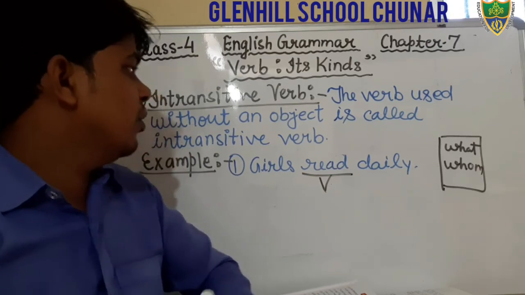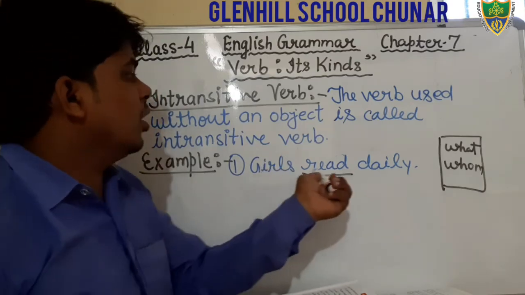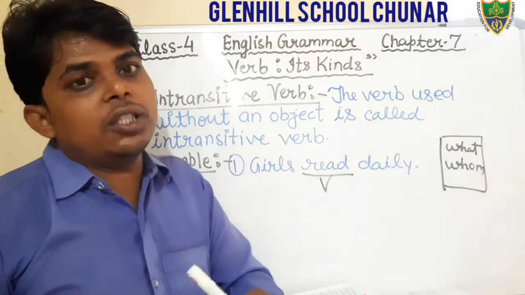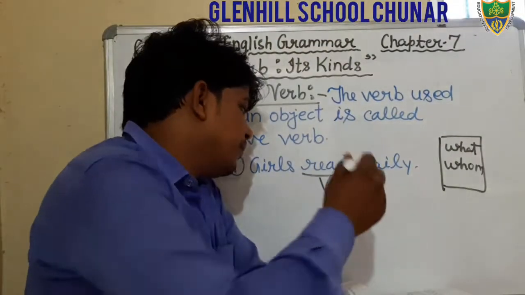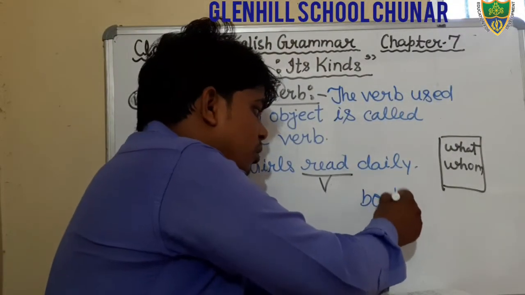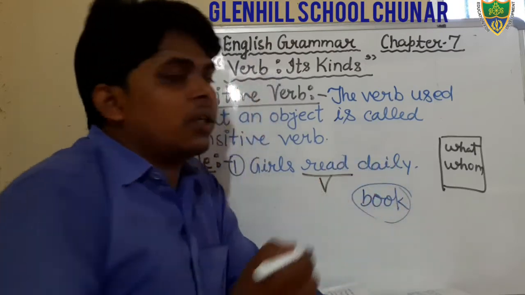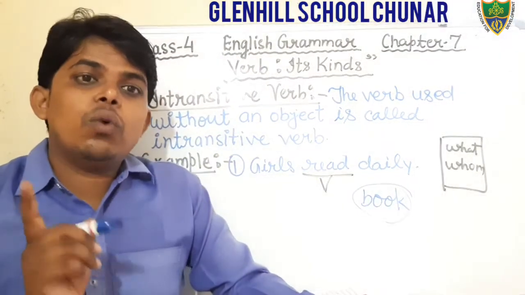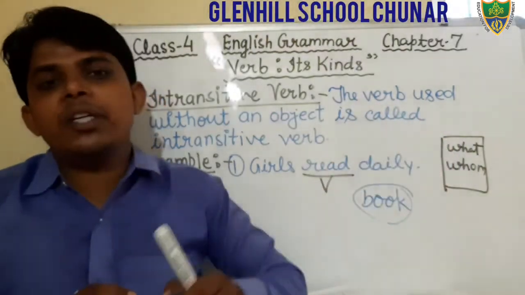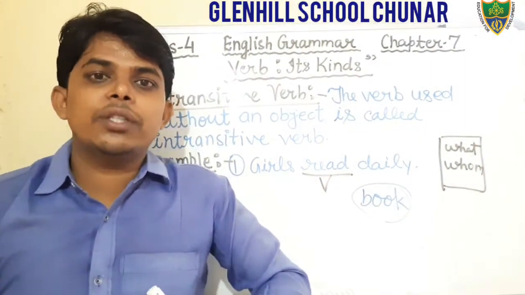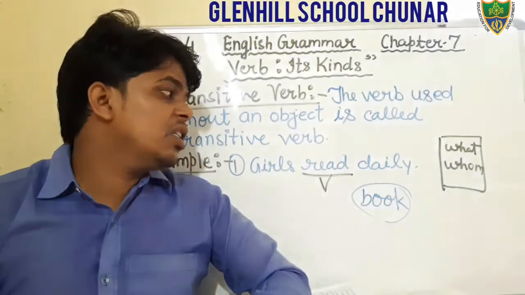So here, that is an intransitive verb. It is not mentioned here that they read a book. There is no object book. What does a girl read? It is not written. Therefore, that is an intransitive verb.